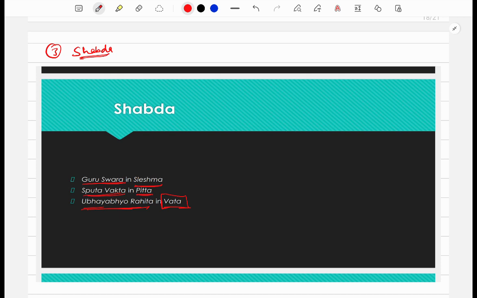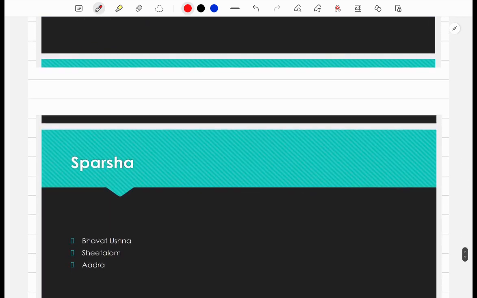Right. The next thing is sparsha pareeksha. Right. So in Sparsh Pareeksha, we basically examine the skin of the patient, how the skin is in touch, right? We try to examine it by touching it, and we try to understand how it is on touch, right?